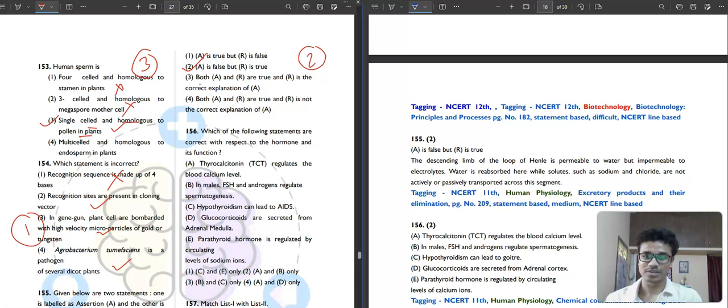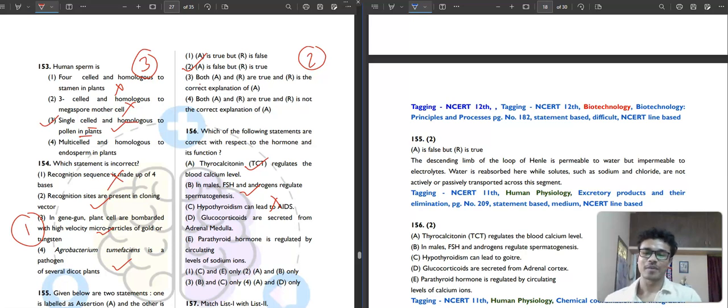Thyrocalcitonin regulates the blood calcium level, absolutely correct. TCT. In males, FSH, follicle stimulating hormone, and androgens regulate spermatogenesis, correct. Hypothyroidism can lead to AIDS? Oh my god, no, it can lead to goiter, but never AIDS. I mean, funny.